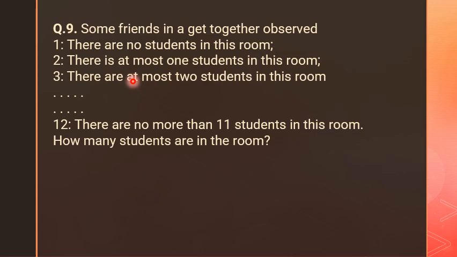The second observation, there is at most one student in this room. Third observation, there are at most two students in this room. And the last observation, the 12th one, is there are no more than 11 students in this room. How many students are in this room?